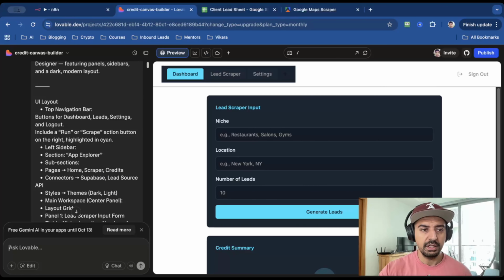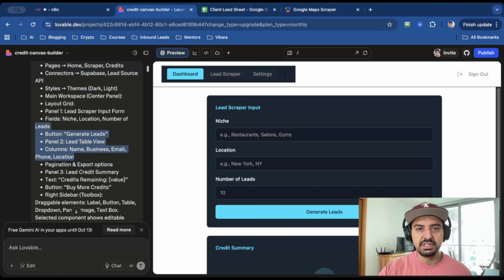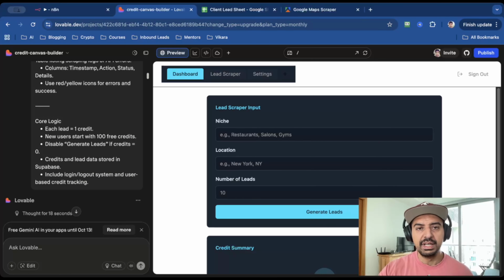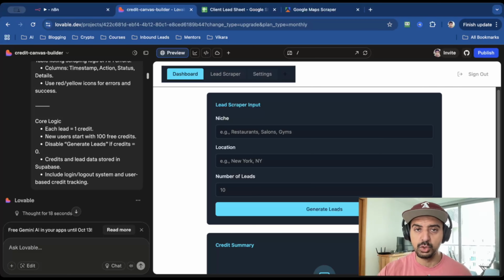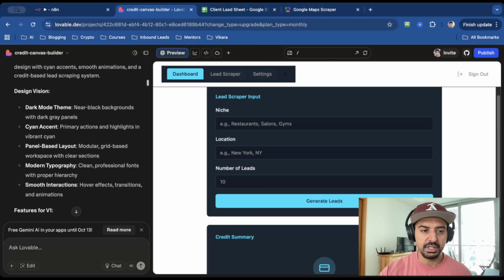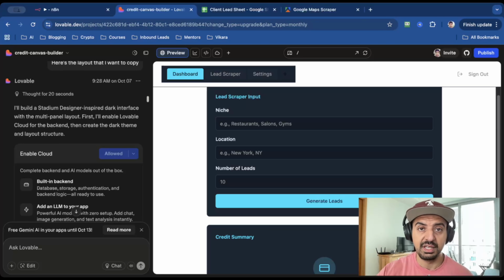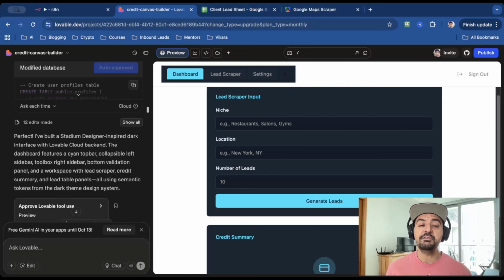I've given it some UI recommendations and requirements, what types of buttons that I want, pagination style, and some other design elements. And the core logic is that one lead equals one credit, and the credits and the lead data is stored in the Supabase, which is the database that I'm using that's integrated with Lovable. And there's also a login, logout system to track the user base credit tracking. And this means that this solution is very scalable. You can sell it to multiple clients. So you can see that I went back and forth, and this took about 20 minutes. I made some changes to the layout, I removed some elements, and had to enable the cloud, which is where Supabase is stored. And what's great about Lovable is that if it makes changes that you're not happy with, you can always restore a previous version.